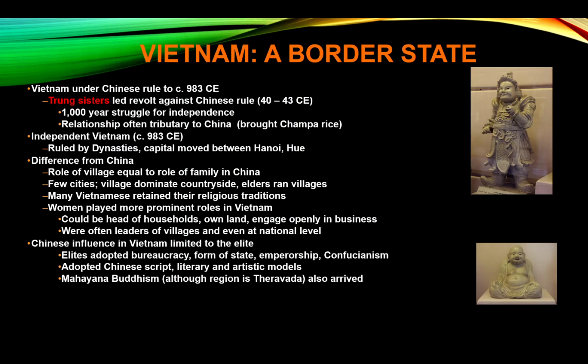The Chinese influence on Vietnam was limited to really the elite in society. The elites will adopt Chinese bureaucracy, Confucianism, emperorship. They'll adopt Chinese script, literary, and artistic models. Mahayana Buddhism will come to Vietnam from China.